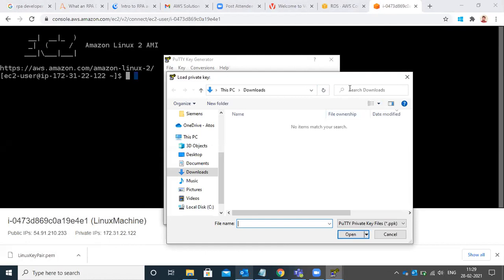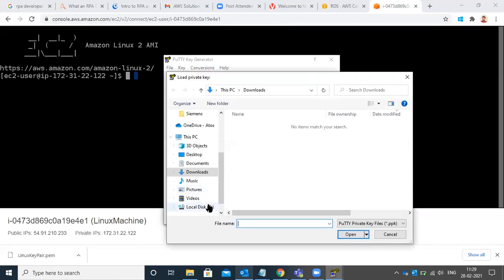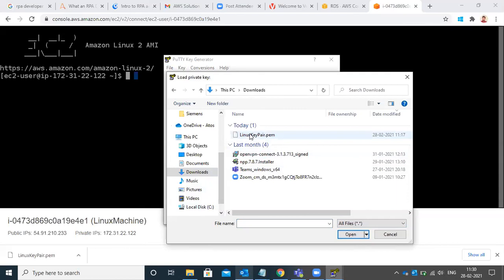Earlier it was not like this. The GUI is different. No, same only. Click on load. At the center load is there. Yeah, all files. Give the name.